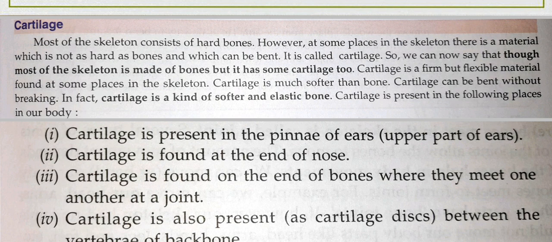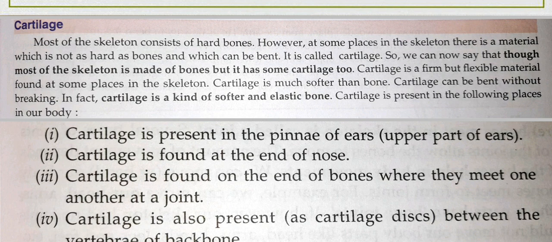So we can now say that though most of the skeleton is made of bones, it has some cartilage too. Bones and cartilages both are there in the skeleton. Cartilage is firm but flexible, found at some places in the skeleton.